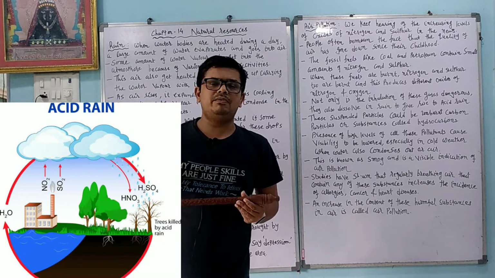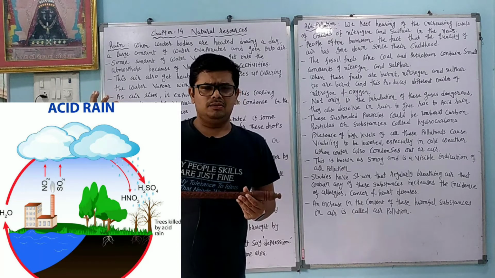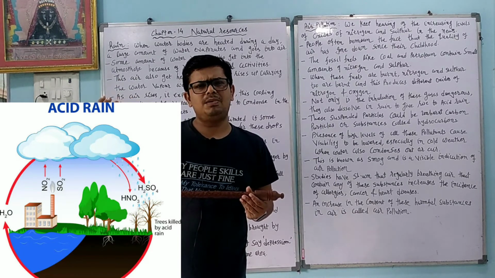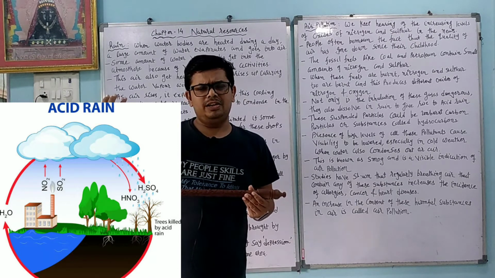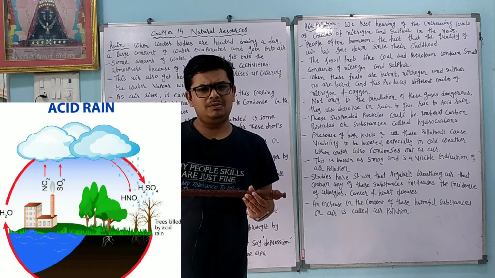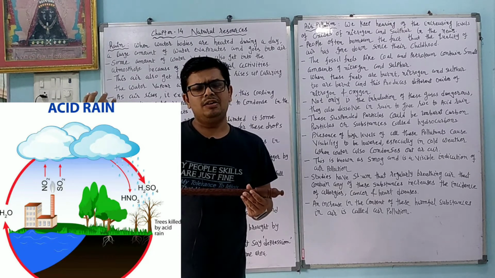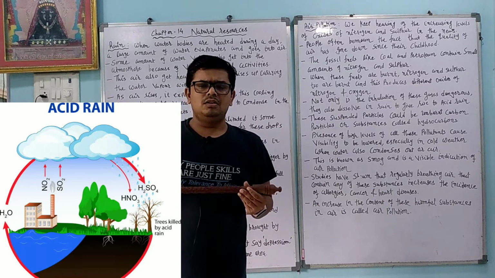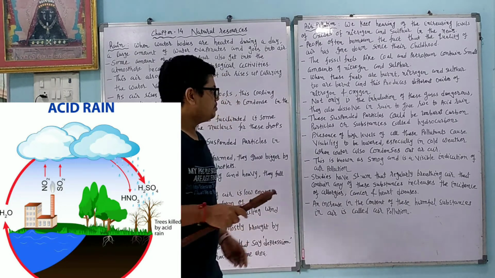And because of that, what happens when the acid rain falls on good monuments like the Taj Mahal? Some part of the Taj Mahal and other monuments will dissolve, because the materials of the Taj Mahal and other good monuments are made up of metal oxide or metal carbonate, and acid rain is acidic in nature while the monument materials are basic in nature, so the reaction takes place easily. Because of that, there are so many disadvantages because of the acid rain.